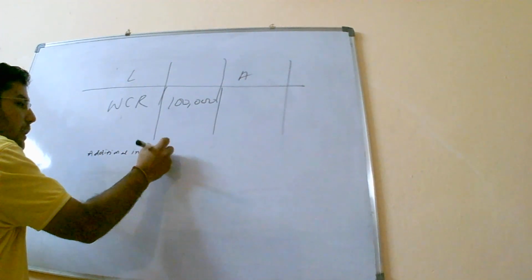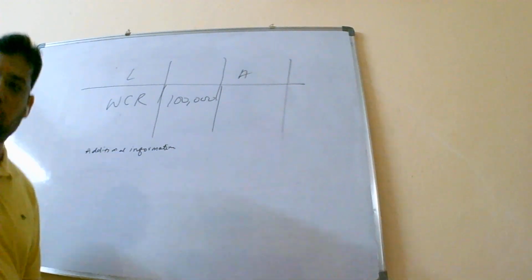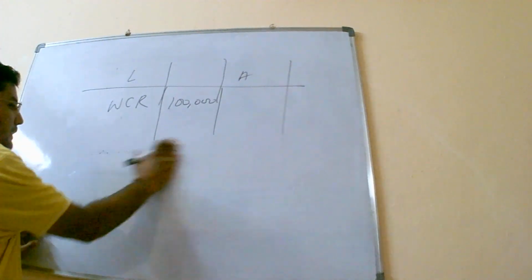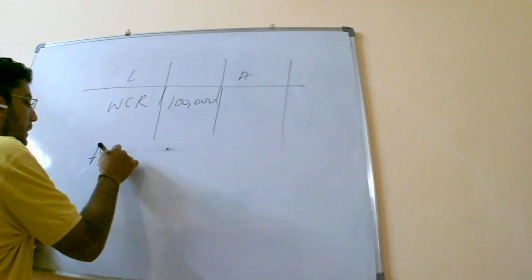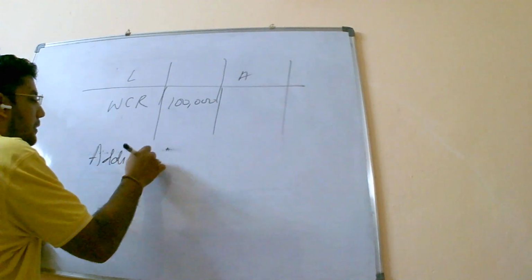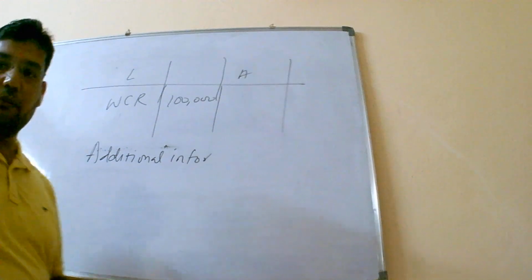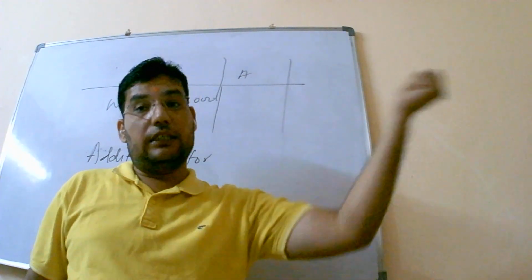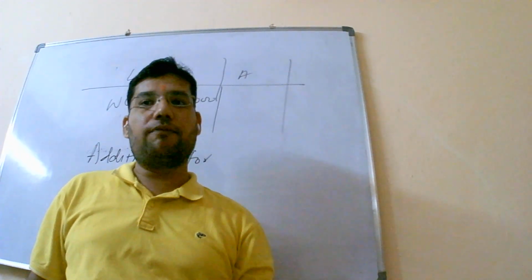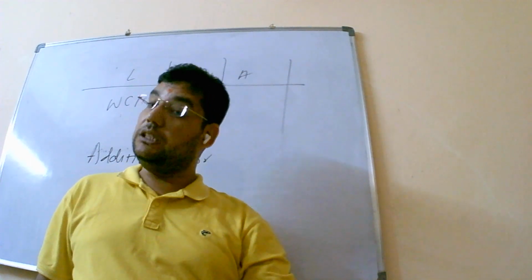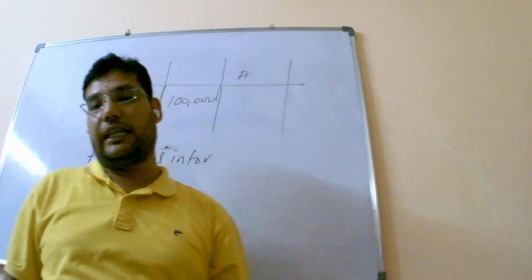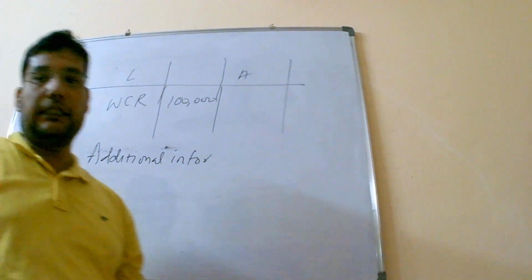In additional information, it is being specified that there is a claim. Now this claim can be more than the reserve, this claim can be less than the reserve, this claim can be equivalent to the reserve, this claim can be exceeding the reserves as such.